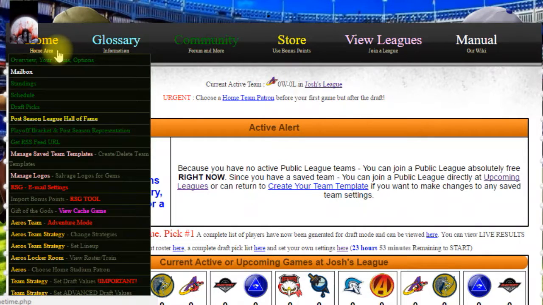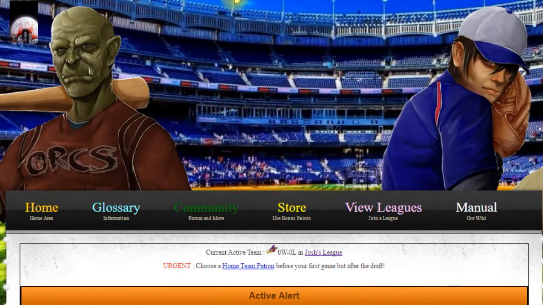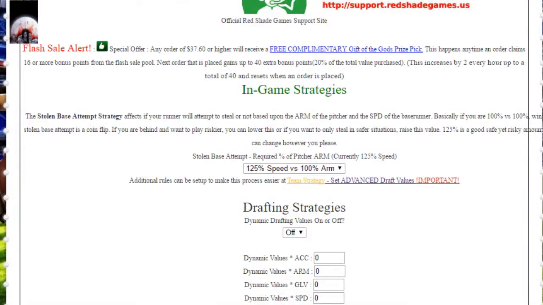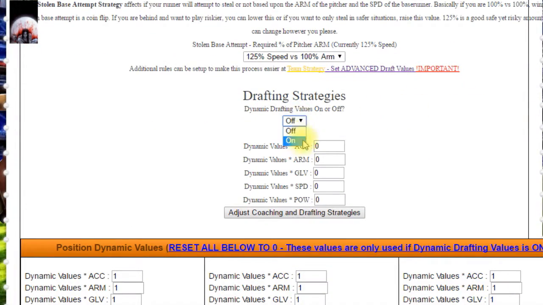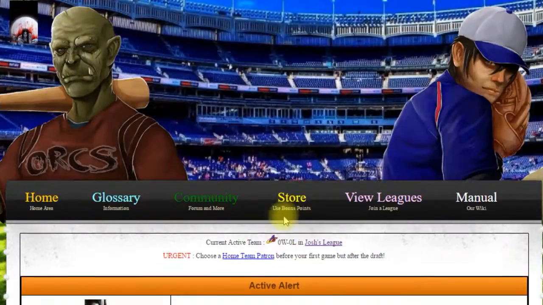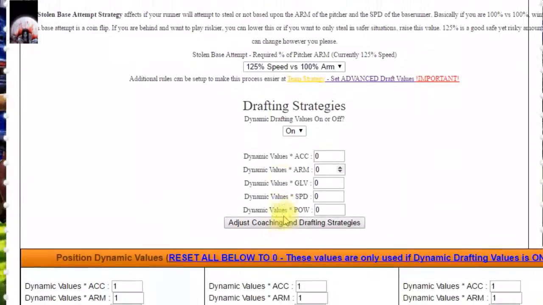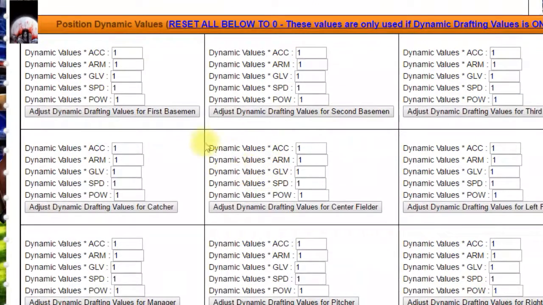Now we are going to the Home, Change Strategies section. On this screen, we are going to turn on Dynamic Draft Values. Now we are going to go through each position and set our desired dynamic values. This tells the game that you want to focus on certain attributes for the player.